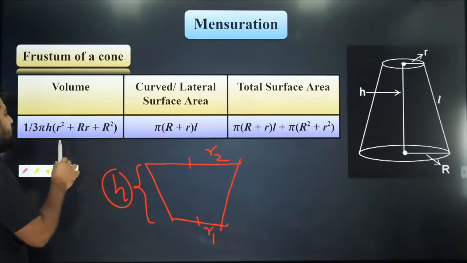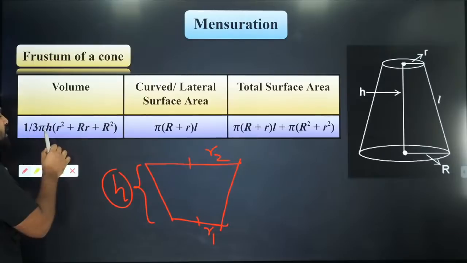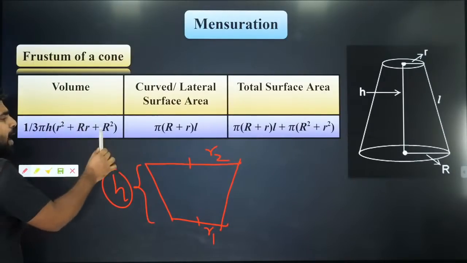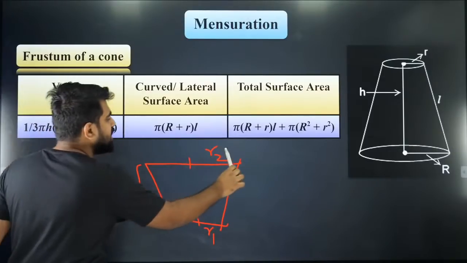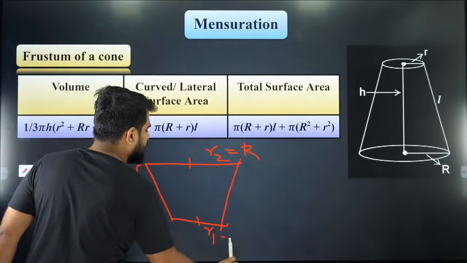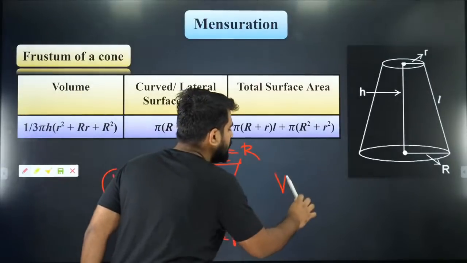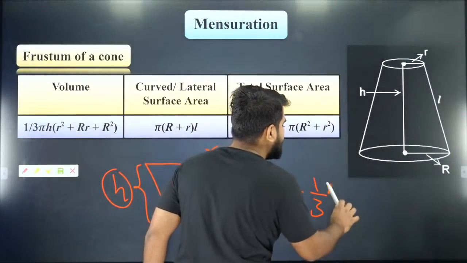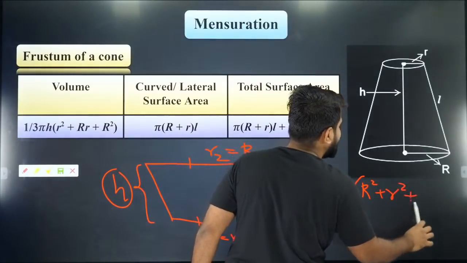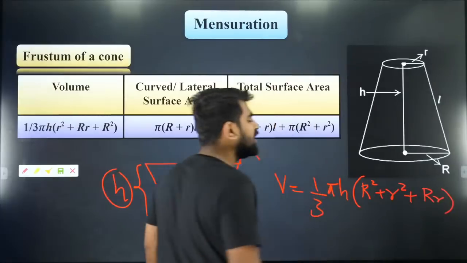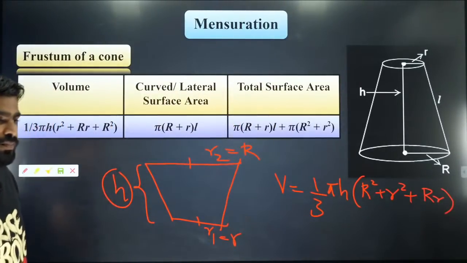So the volume is 1/3 pi h into R square plus r square plus Rr. This is your capital R and this is your small r. That is how you figure out the volume of a frustum.